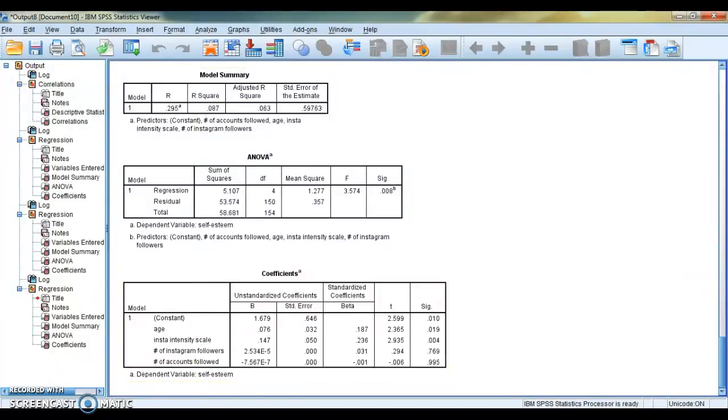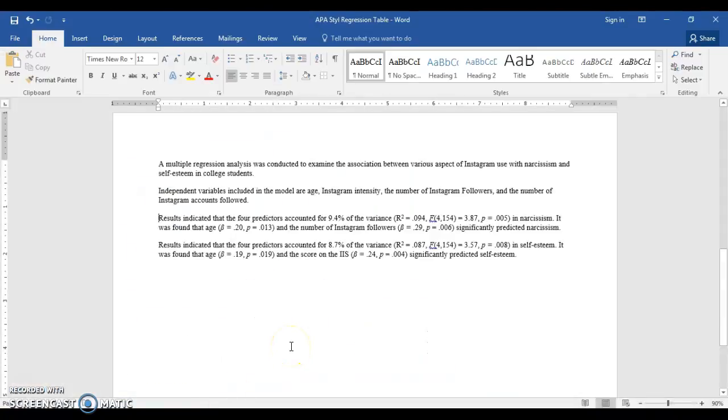So for this assignment, I went ahead and am going to make you report it in APA format and also create a table. But first, let's take a look at how we report this in APA format. You'll say the procedure that you conducted: a multiple regression analysis was conducted to examine the association between Instagram use with narcissism and self-esteem in college students. You'll want to mention the independent variables here, like you see here. In this model, we used age, Instagram intensity, Instagram followers, and number of Instagram accounts followed.